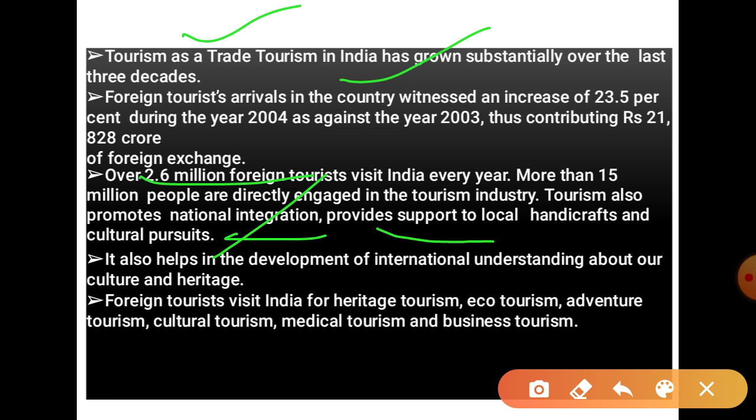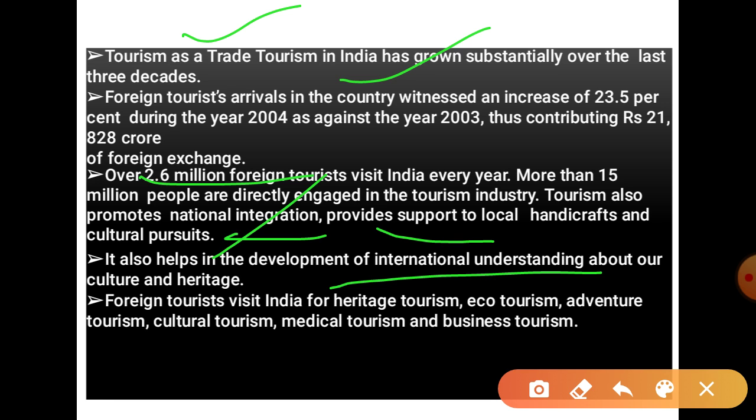So not only does it increase the income of the country, it also integrates the nation, supports local handicrafts and spreads the cultural values of India. It also helps develop international understanding of our culture and heritage.